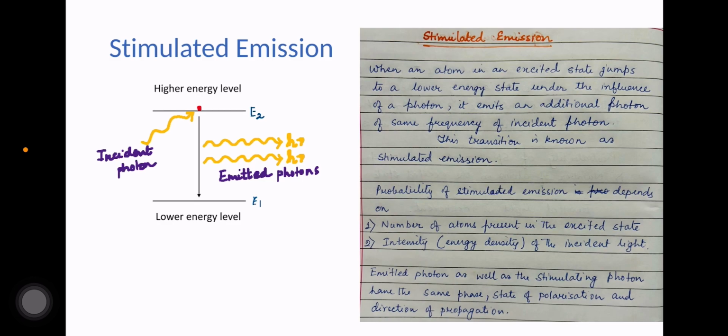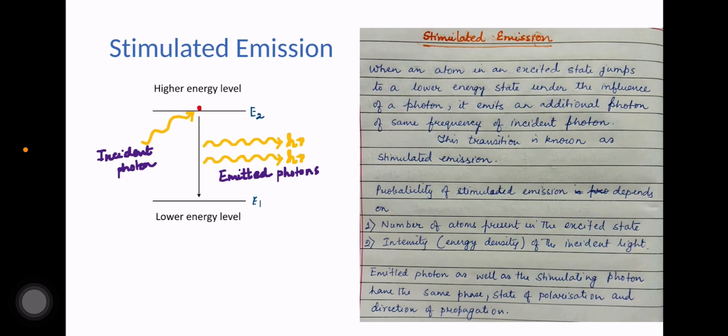This passing photon, or the incident photon, does not disappear. In addition to it, there is a second photon which is emitted by the excited atom. Now the emission consists of two photons. Initially, in spontaneous emission, we have one photon, and now in the case of stimulated transition, we have two photons emitted. So we have the inducing photon and the emitted photon, and these two photons have the same frequency, same direction, same phase and same polarization.